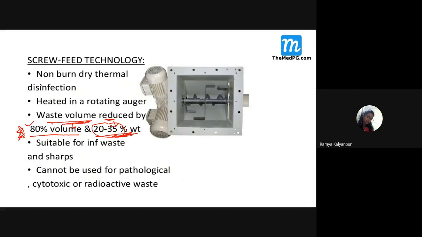So here, what is the advantage? It is non-burn, with 80% volume reduction and 35% weight reduction, and it is suitable for infectious waste and sharp waste. It cannot be used for radioactive waste and cytotoxic waste, because again an MCQ has been asked on this particular chapter. Whatever I am putting here, everything has been asked.